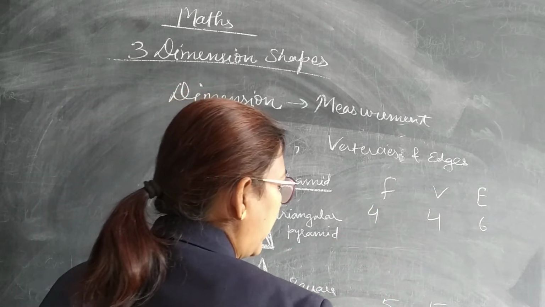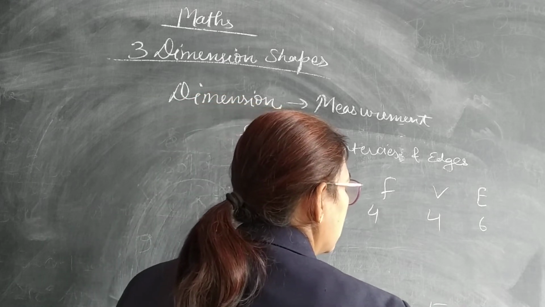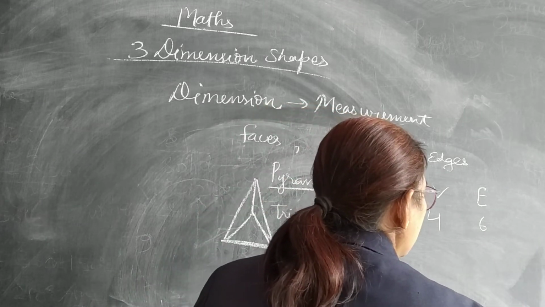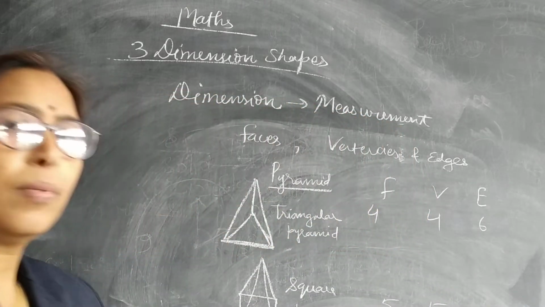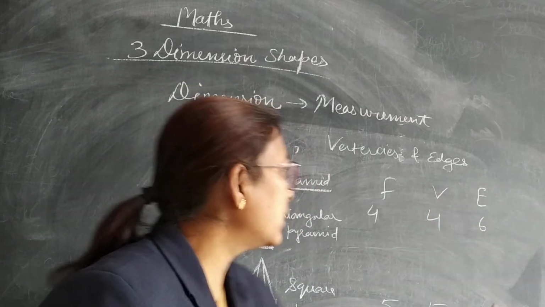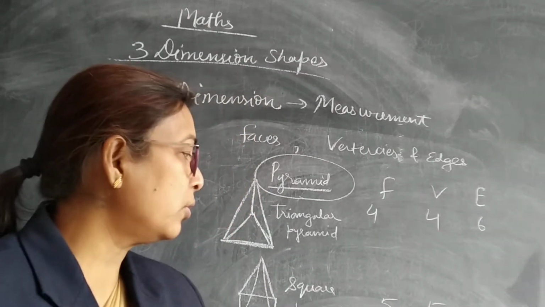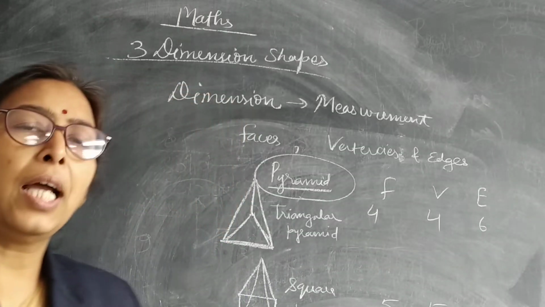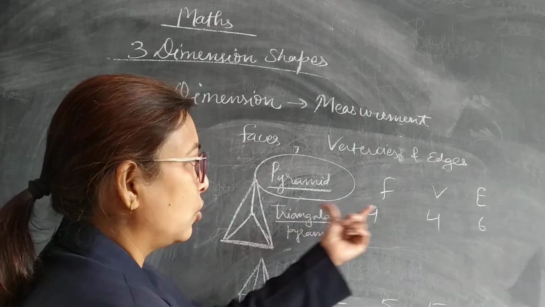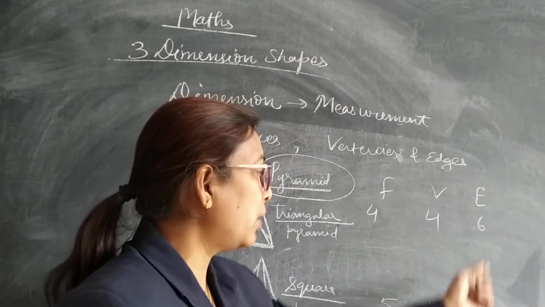For the faces, what formula do we have? Sides plus 1. Similarly, vertices, sides plus 1. And what about edges? Sides into 2. So with the help of these formulas we can easily find the faces, vertices and edges of a pyramid. With the help of sides. Sides means whatever base you are taking. Suppose a triangle has 3 sides. So 3 plus 1, 4. Vertices means 3 plus 1, 4. And edges means 3 into 2, that is 6.